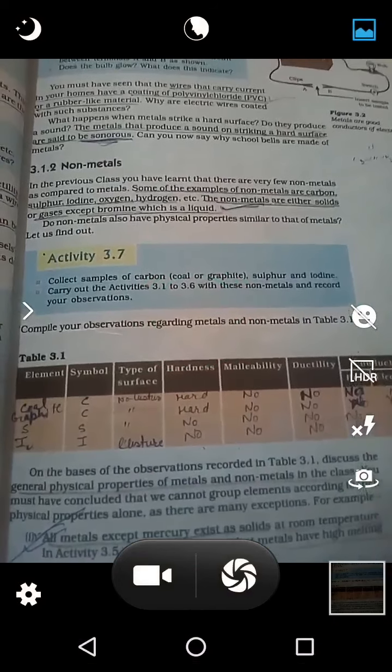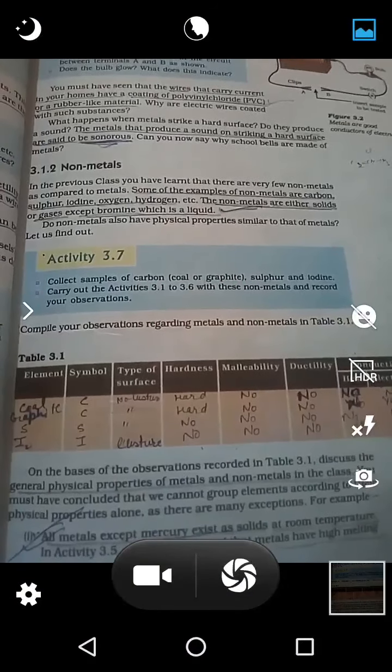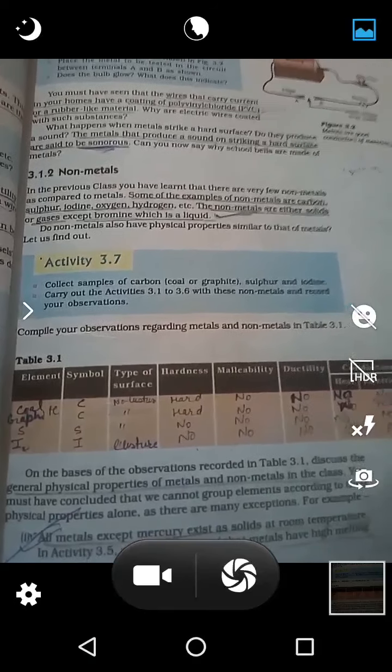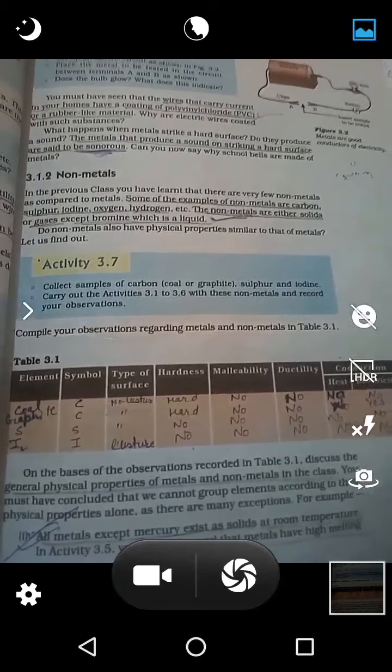Good morning students. Today we will discuss the physical properties of non-metals. We will compare the properties of non-metals with metals.